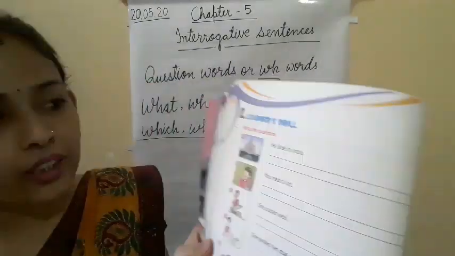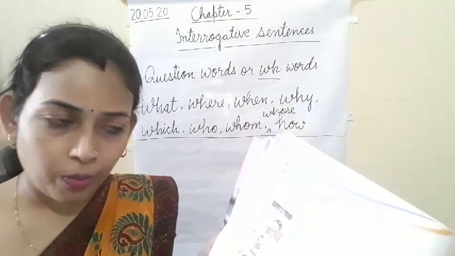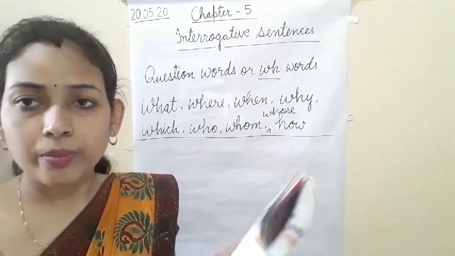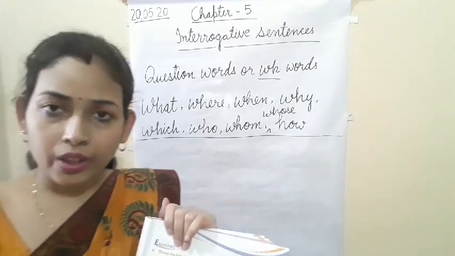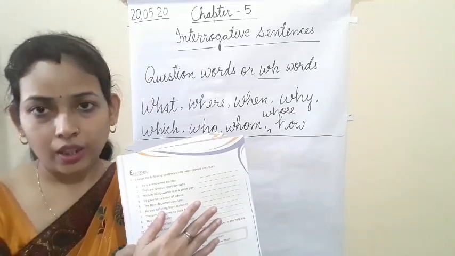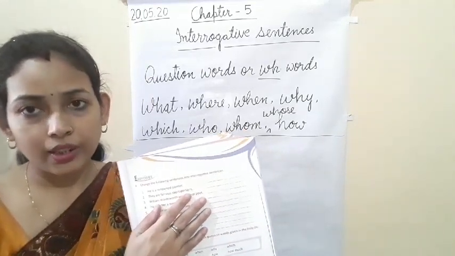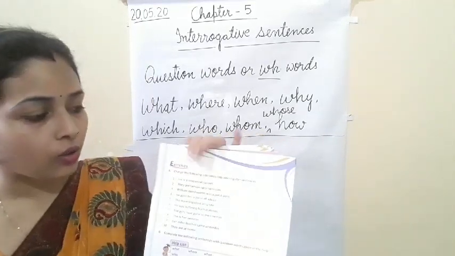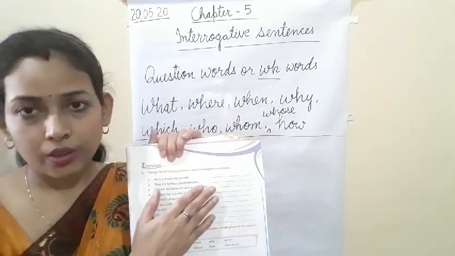All three exercises I have uploaded on the school website. Please download them and complete them. You will complete them in your book only. You will write in the book only. Clear?